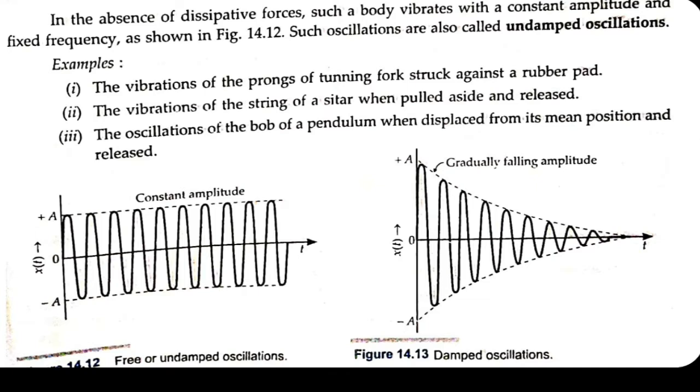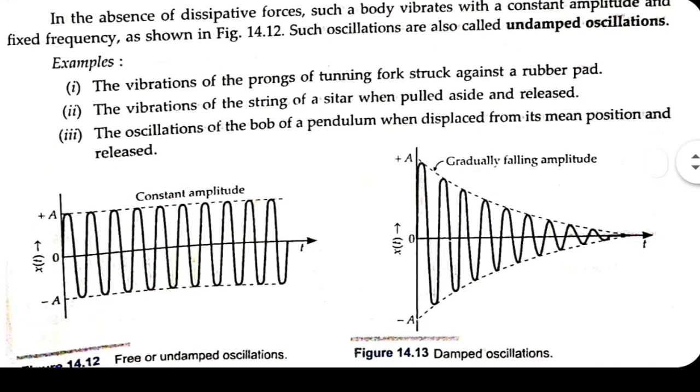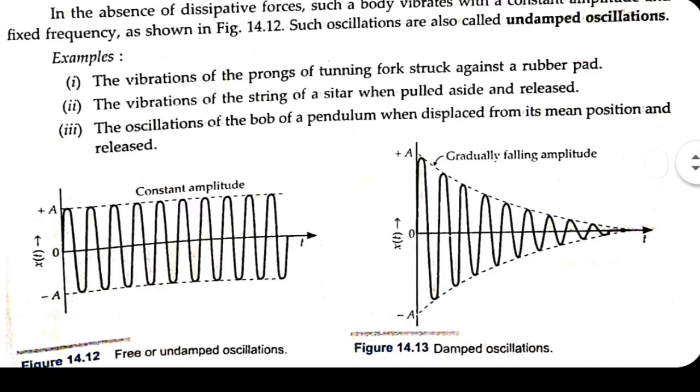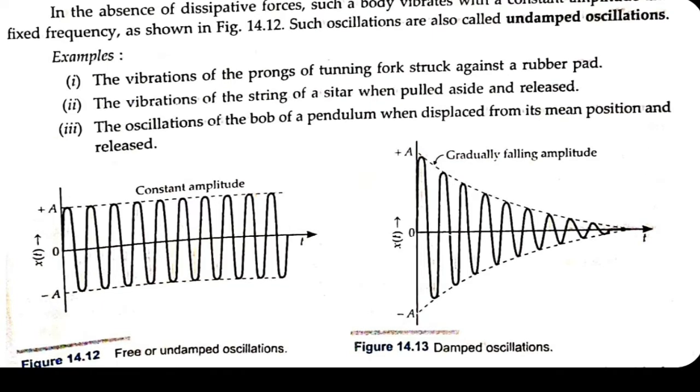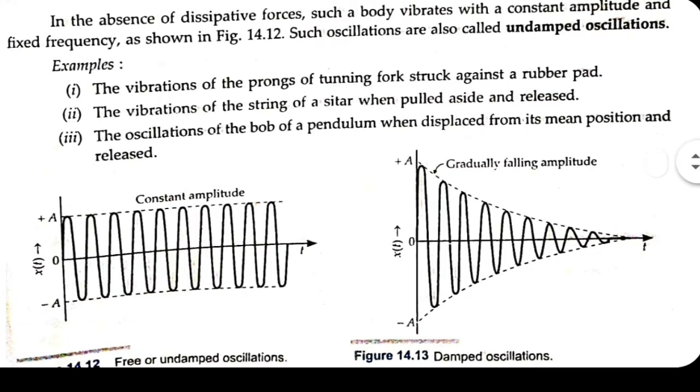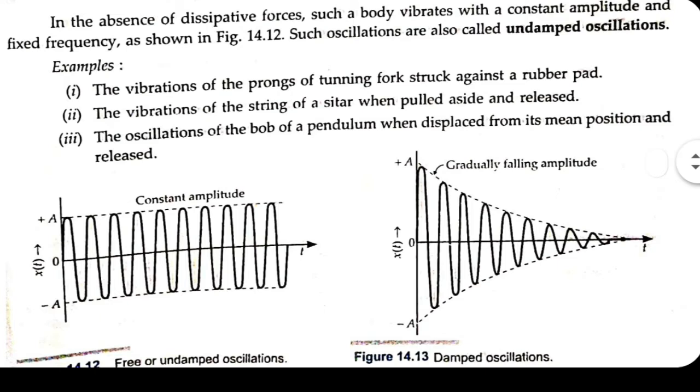So undamped oscillations are actually highly idealised, but such oscillations we can set up in an experimental arrangement without air, in vacuum and so on. Such oscillations are called undamped oscillations, which oscillate with constant amplitude and with the same frequency. So examples: the vibrations of the prongs of a tuning fork struck against a rubber pad.